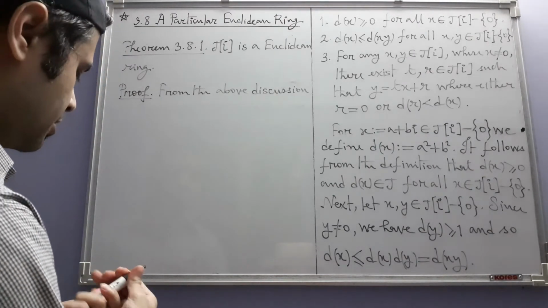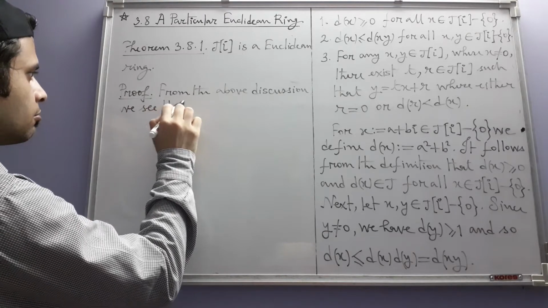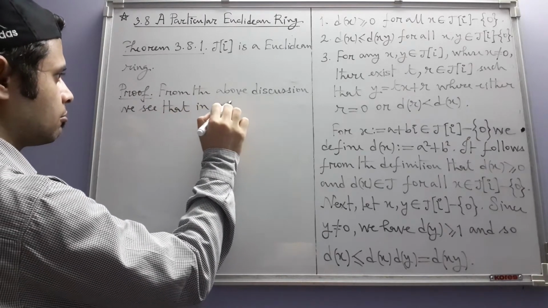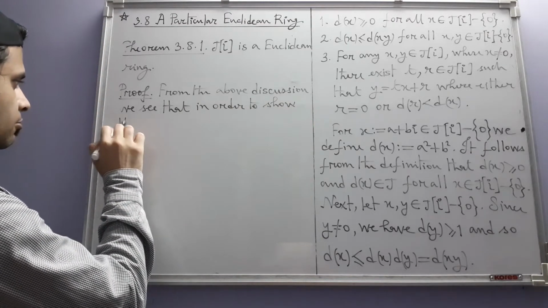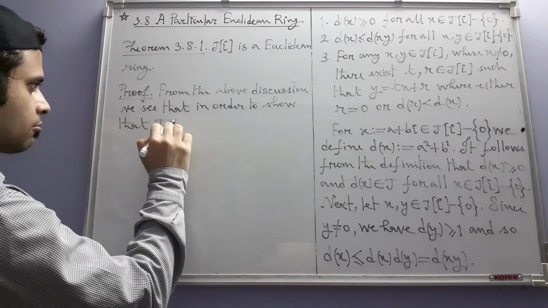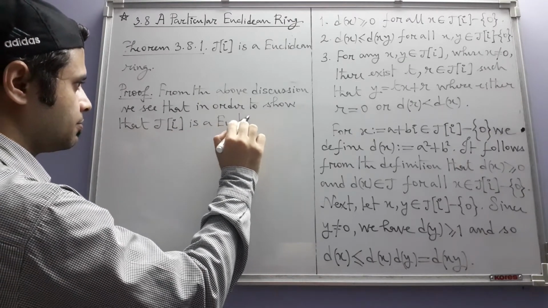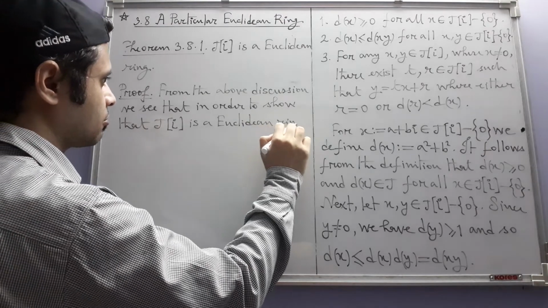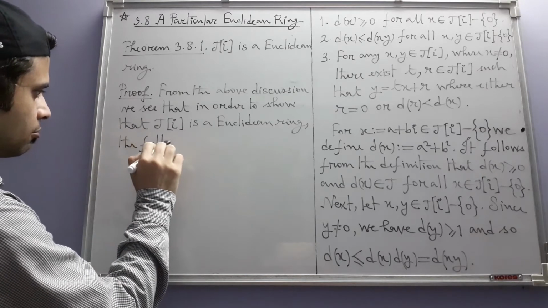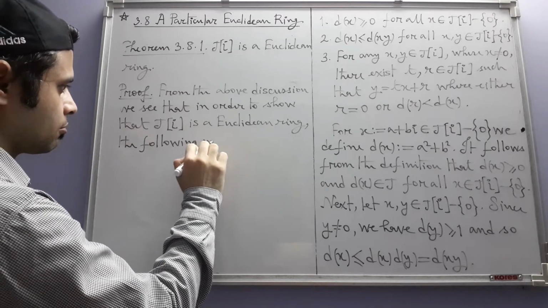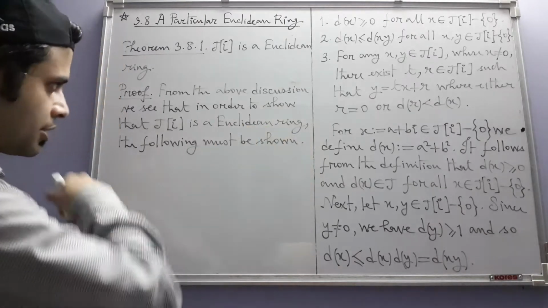So from the above discussion, in order to show that J(i) is a Euclidean ring, the following must be shown.